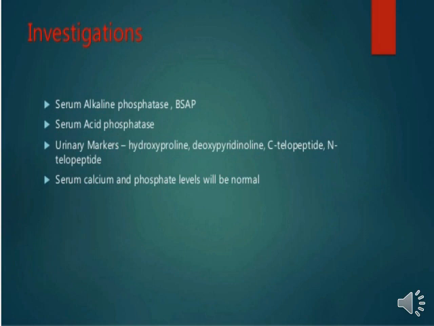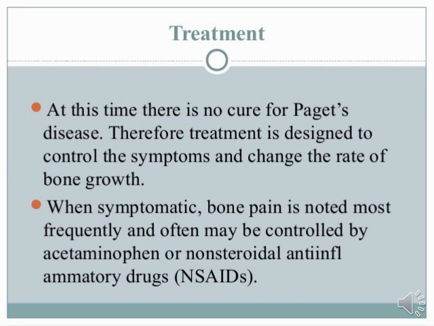Now we will see the next thing about Paget's disease. Finally, we will see the treatment related to Paget's disease. At this time there is no cure for Paget's disease. Therefore, treatment is designed to control the symptoms and change the rate of bone growth. So basically, there is no exact treatment for Paget's disease; we just control the symptoms and the rate of bone growth through the treatment options.